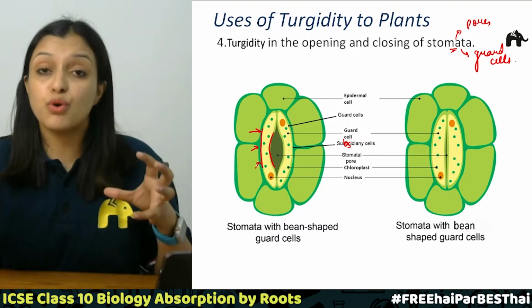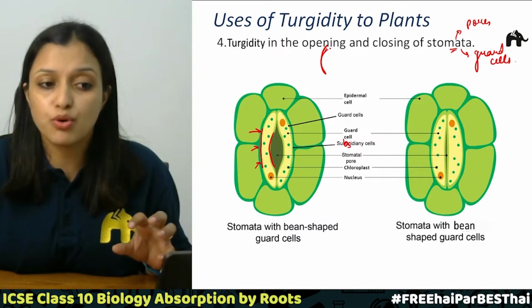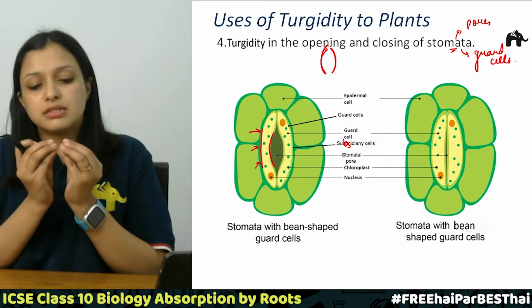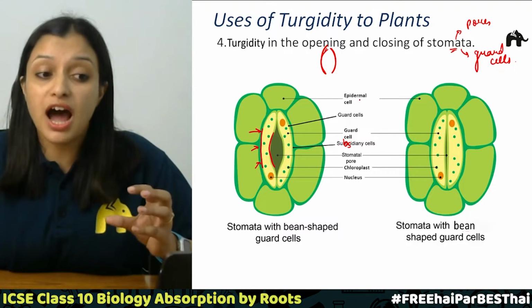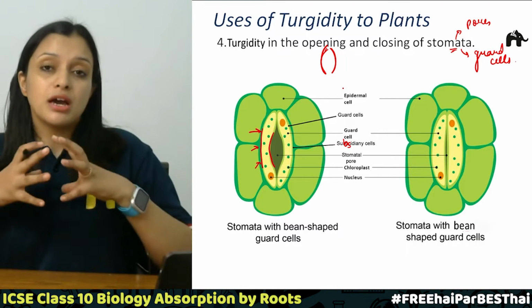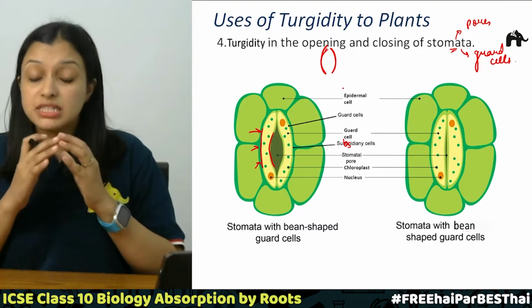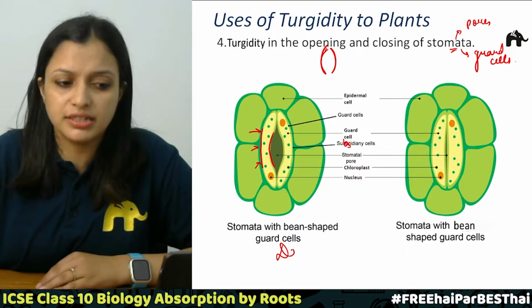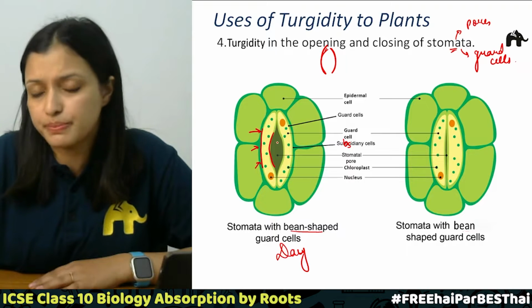When the water is absorbed by these guard cells, they become arc shaped, right? So both the guard cells will become arc shaped, and due to this there is an opening of the pore. So arc shaped cells basically make the pore open. So this leads to the opening of the pore. Now this happens during the daytime, right? So the cells become bean shaped or arc shaped, which leads to the opening of the stomatal pore.